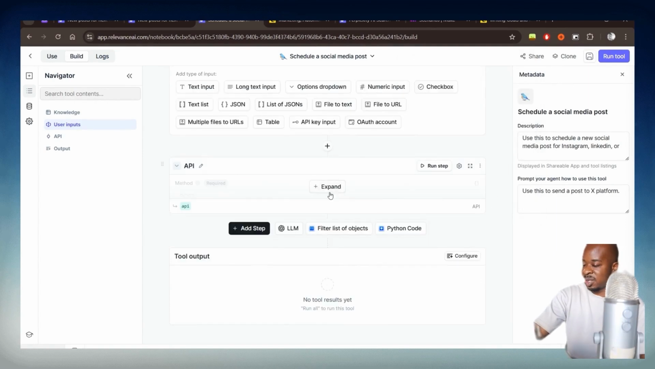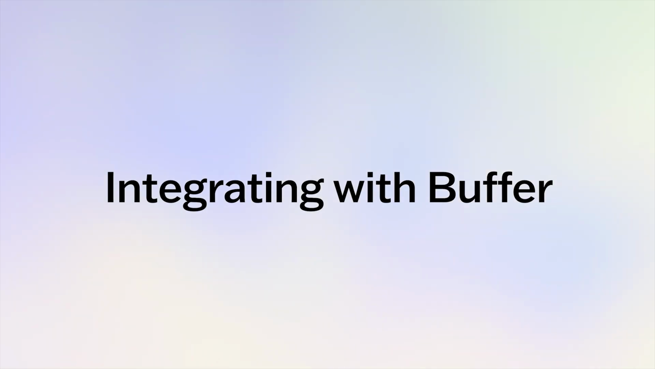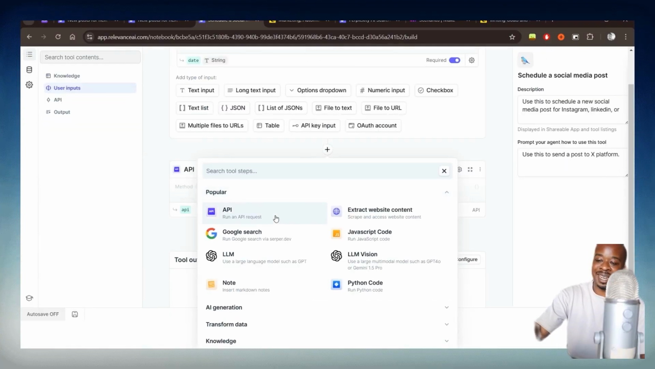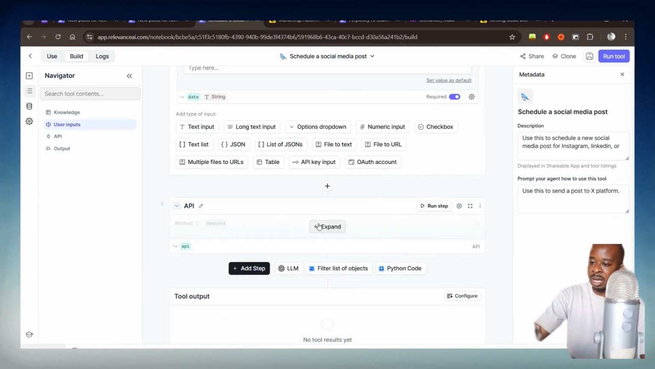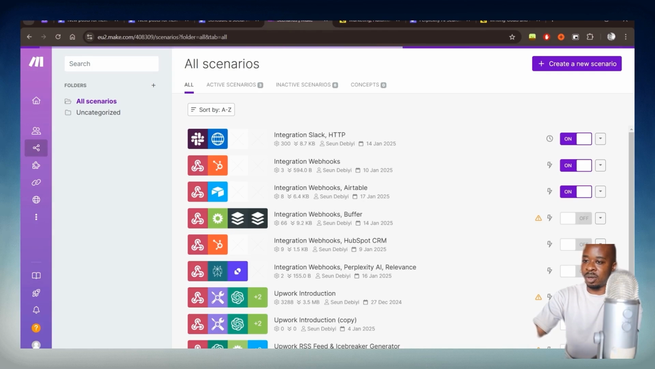And then the next bit is where we integrate it with Buffer. So for this part, you would need to click on plus and select an API step. And then once you've selected an API step, we're going to post this data to a webhook, which will then be able to get that info to make.com. So we'll go into make.com.